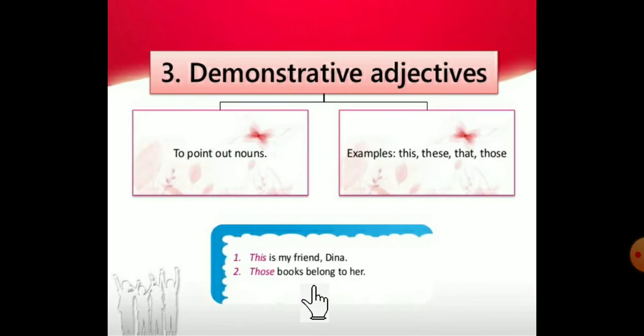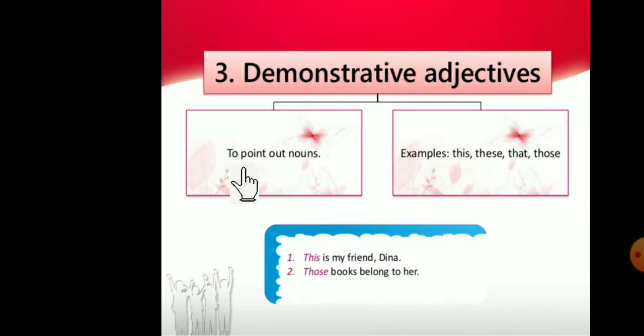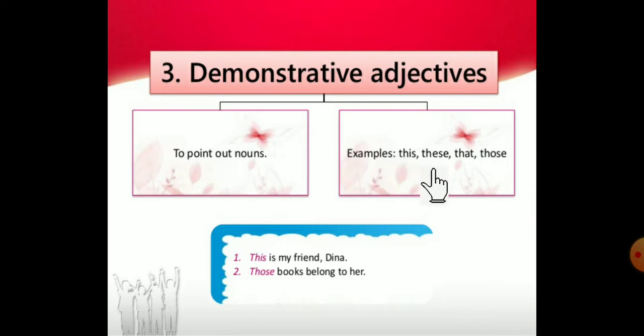Next, the third type we have to see here: demonstrative adjective. This demonstrative we have already learned in pronouns. So what is the meaning of demonstrative? Yes, pointing out the noun. Demonstrative adjectives are used for pointing out the noun. See here, examples of the demonstrative adjectives: this, that, these and those.